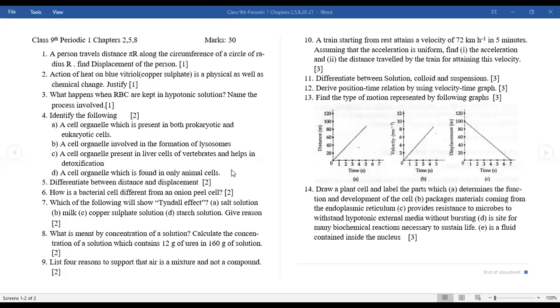How is a bacteria cell different from an onion peel cell? A bacterial cell is a prokaryotic cell and the onion cell is a eukaryotic cell. Bacterial cell, nuclear bound